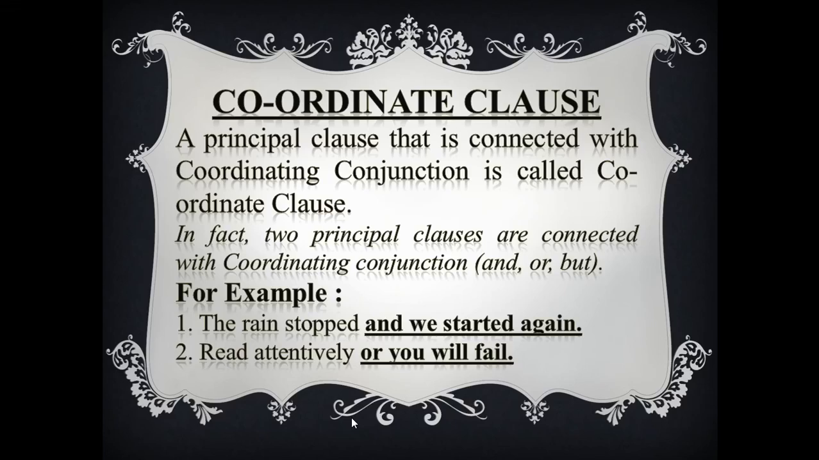I think coordinate clause is clear to you. I want to repeat it. A coordinate clause is nothing but a principal clause with a coordinating conjunction. Okay? And coordinating conjunctions are and, or, but, etc. I think it's clear to you all, my dear students.